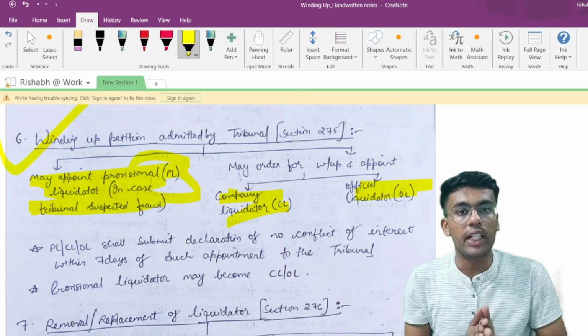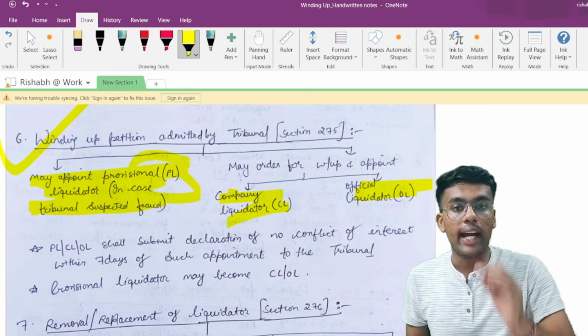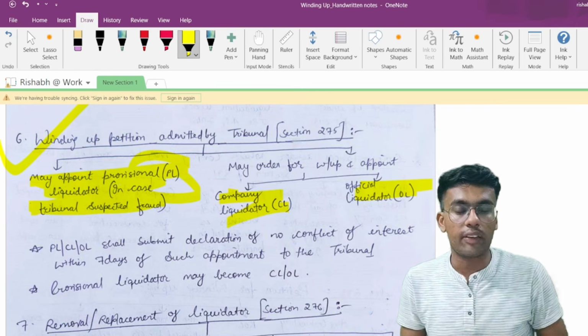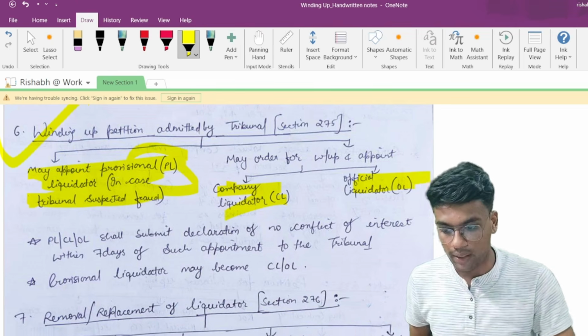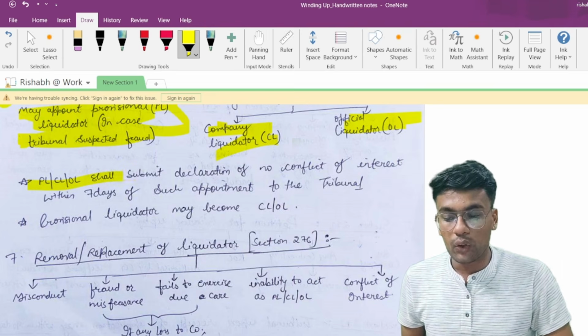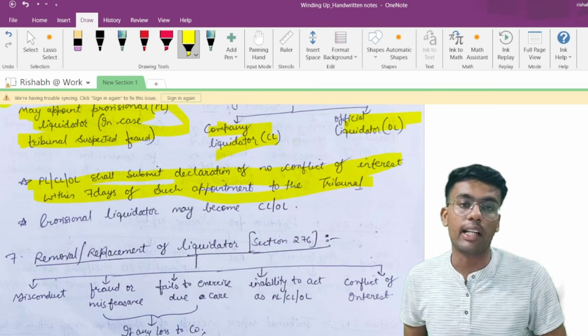So the provisional liquidator would be appointed when there are fraudulent circumstances going on in the company, and company liquidator or the official liquidator, either of them would be appointed in case tribunal is passing a winding up order. Now, PL, CL or OL shall submit declaration of no conflict of interest within 7 days of such appointment by the tribunal.